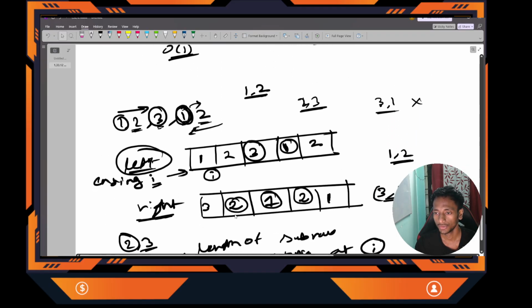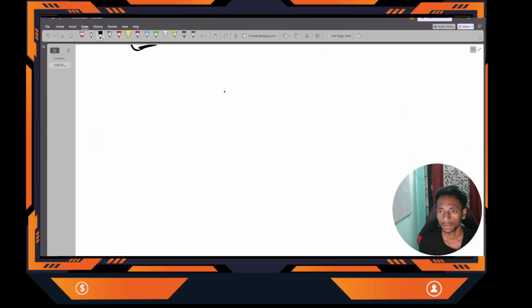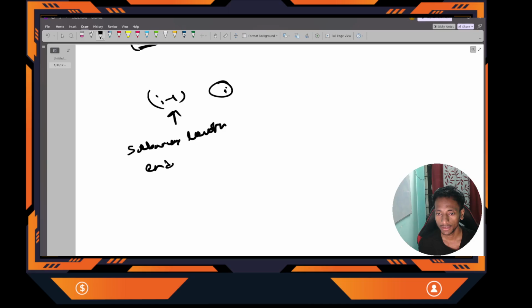One is the left, to indicate that, suppose I am at current index I. So at I minus 1, I want to know the subarray length ending at I minus 1, correct?